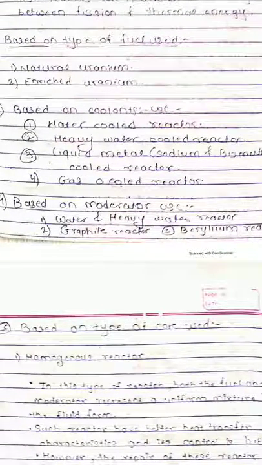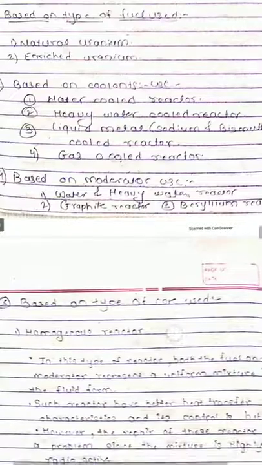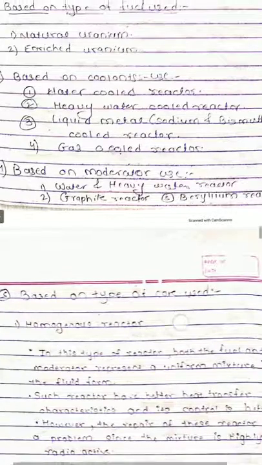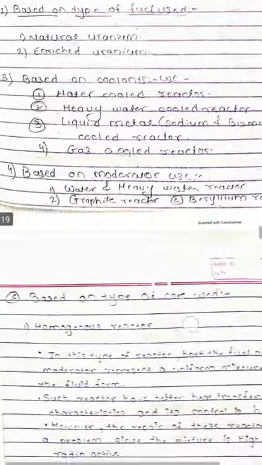In this liquid metal cooled reactor we require separate heat exchangers and separate cycles for the sodium coolant, as we know that sodium reacts violently when mixed with water. And the last one is the gas cooled reactor. We may use gases such as air, helium and CO2 as a coolant in the reactor core.